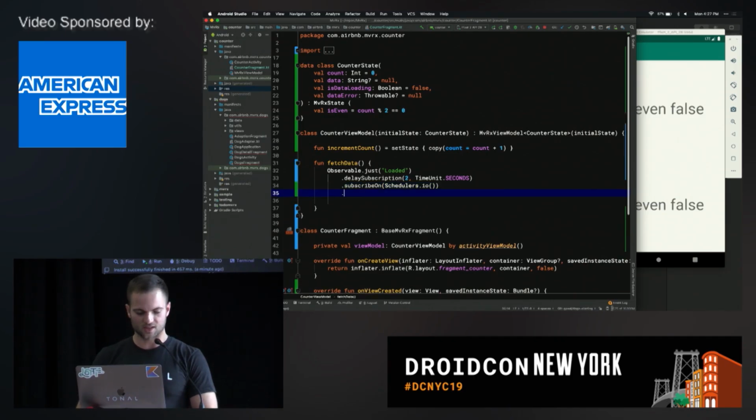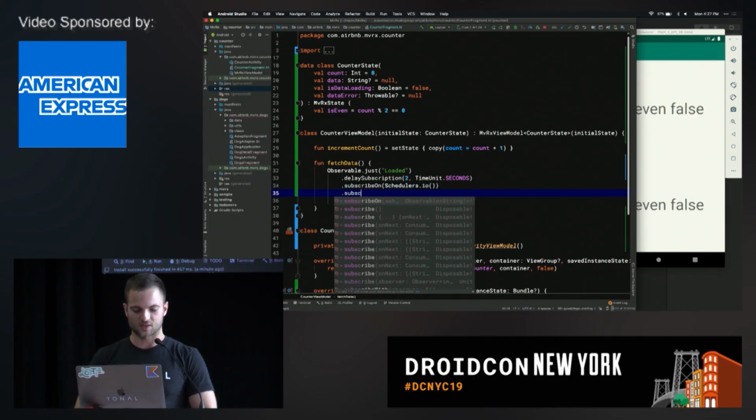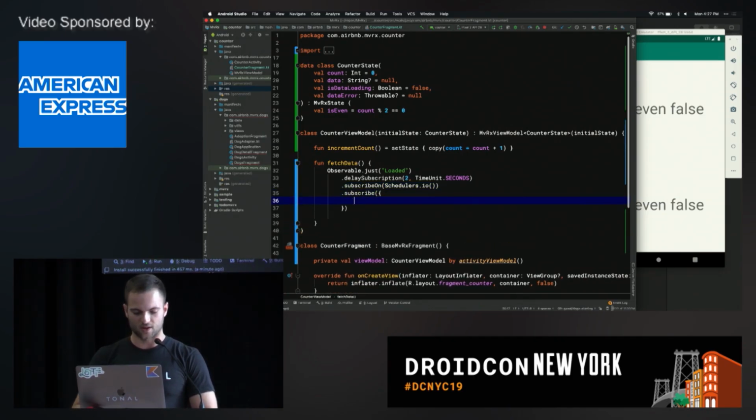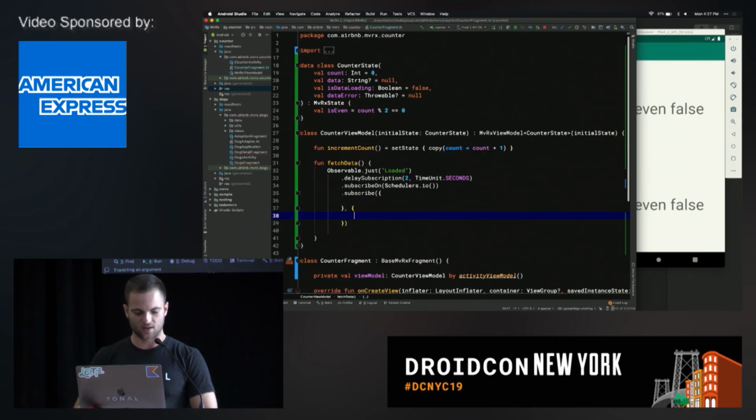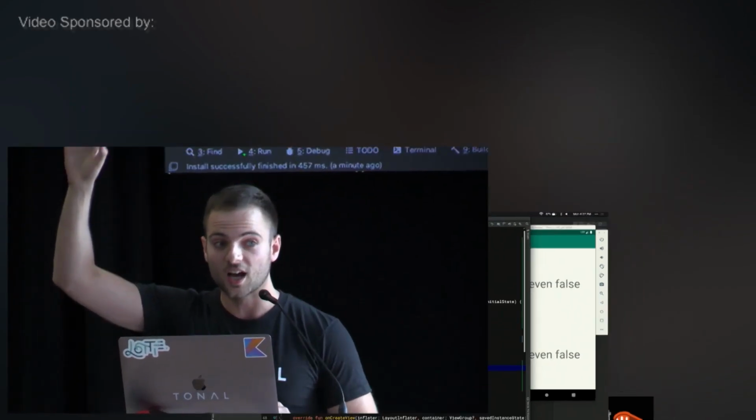So it's going to look something like this. It's going to be like subscribe, and then we have our onNext, and we have our onError, and then we have to add it to a disposable, which we have to dispose on clear. And what if we retry it and we had an error and then it succeeds? We have to remember to actually clear the error in the onNext. It's crazy. And how many of you have fetched something asynchronously, started to do this, and been like, you know what, it's not worth it. I'm not actually going to handle all the loading states and error states. I know some hands went up, and I'm sure that some of you are just too shy to admit that.